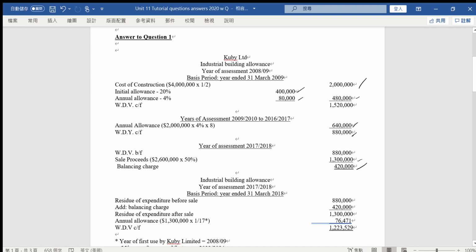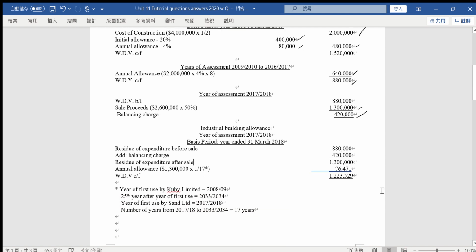Then after that, the company has sold the building to Sand. Because of that, starting from 2017-18, Sand can claim the allowance on the industrial building.